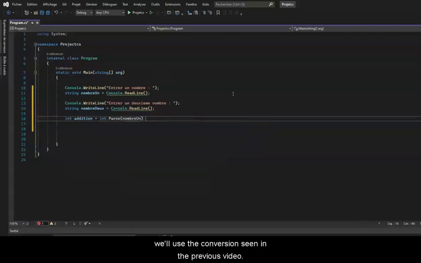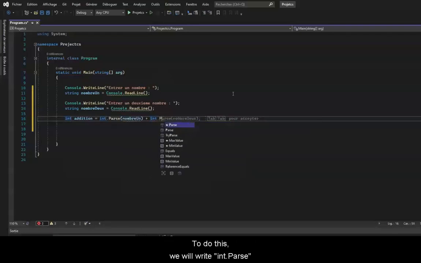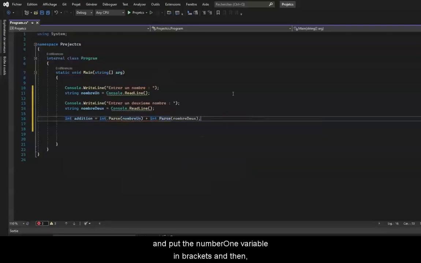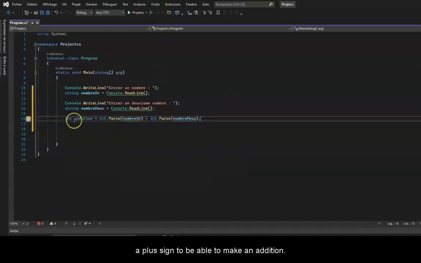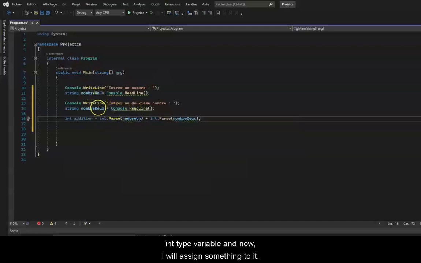So to fix this, we'll use the conversion seen in the previous video. To do this, we will write int.parse and put the number 1 variable in brackets, and then a plus sign to be able to make an addition. Finally, we will write int.parse and put the variable number 2 in brackets. So here I've created an addition in an int type variable, and now I will assign something to it.